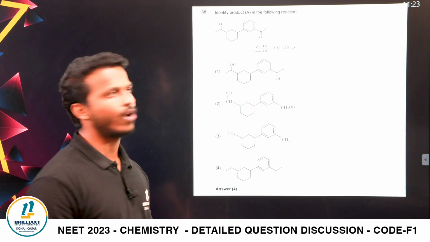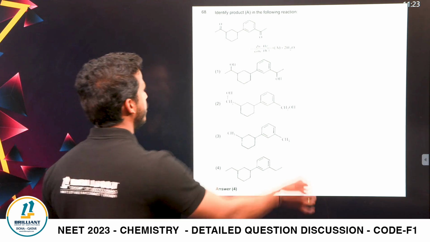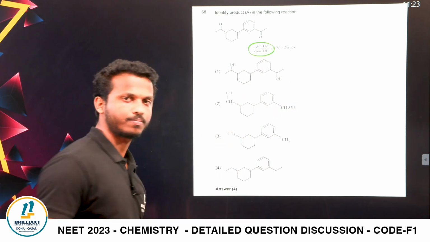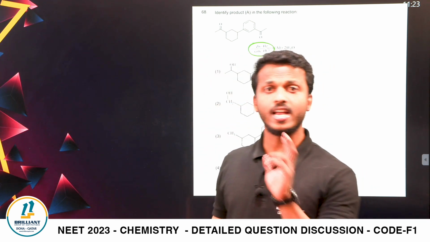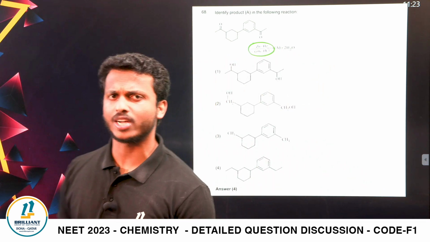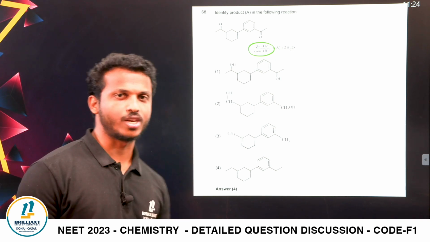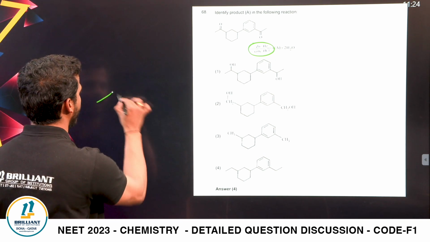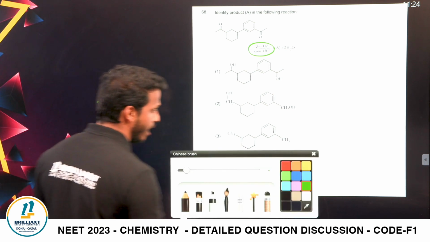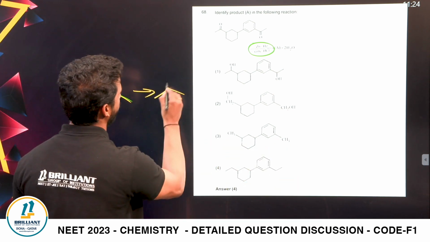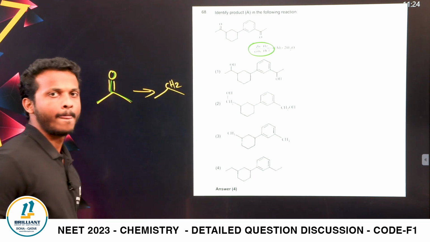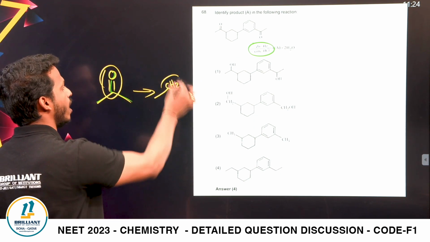Identify the product in the following reaction. A simple question, dear all. Zinc amalgam and HCl. Which chapter? Aldehydes, ketones and carboxylic acids, right? Zinc amalgam and HCl. Which reaction, dear all? Clemmensen reduction. What is happening in Clemmensen reduction? The aldehyde or ketone part becomes what? That becomes hydrocarbon.